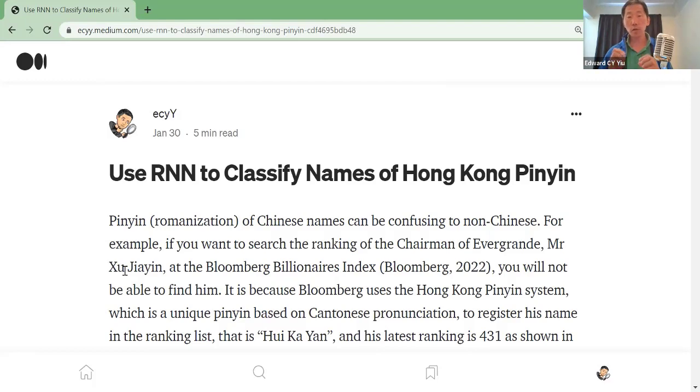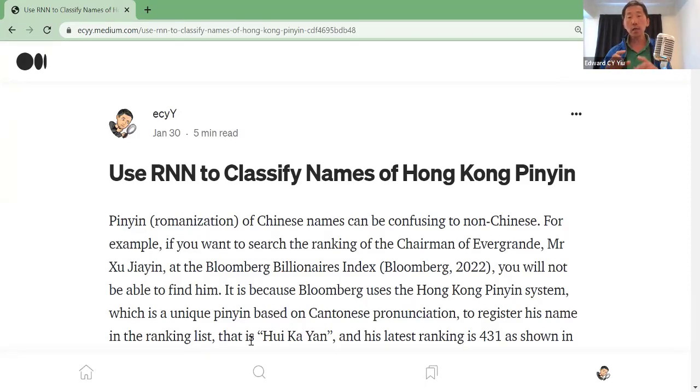But if you try to search Xu Jiayin at the Bloomberg Billionaires Index, you will not be able to find his name. It's because Bloomberg does not use the mainland Pinyin system. Instead, Bloomberg used his Hong Kong Pinyin name, which is Hui Ka Yan, start with HUI.